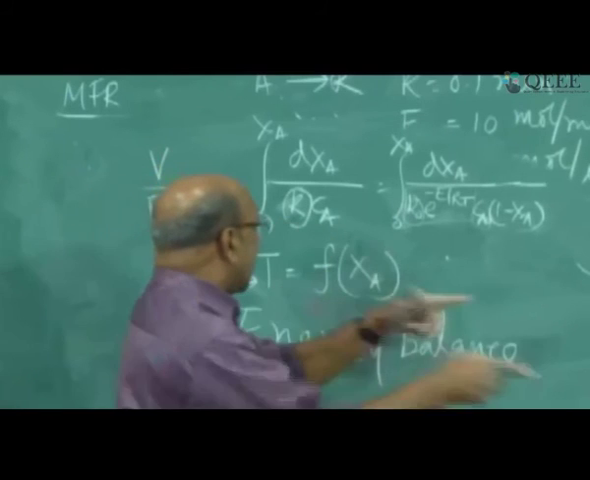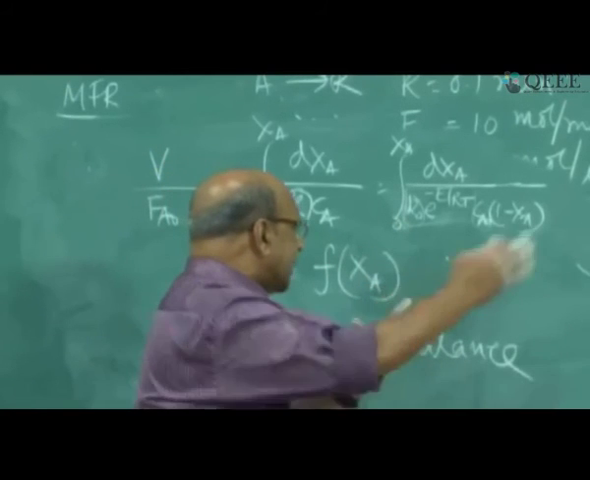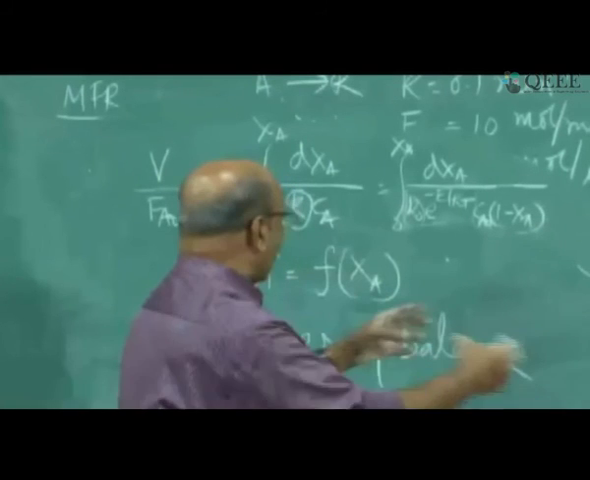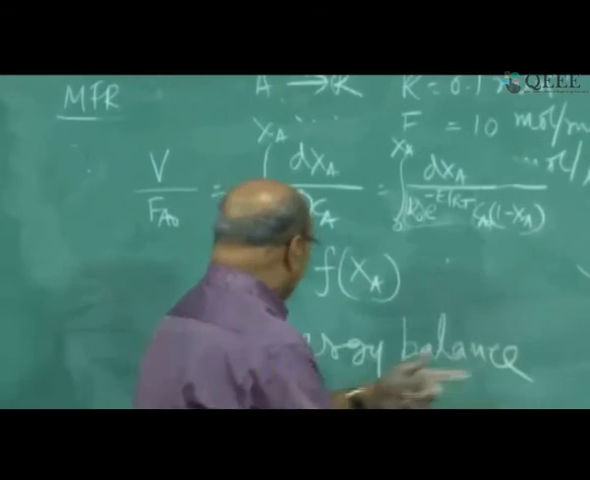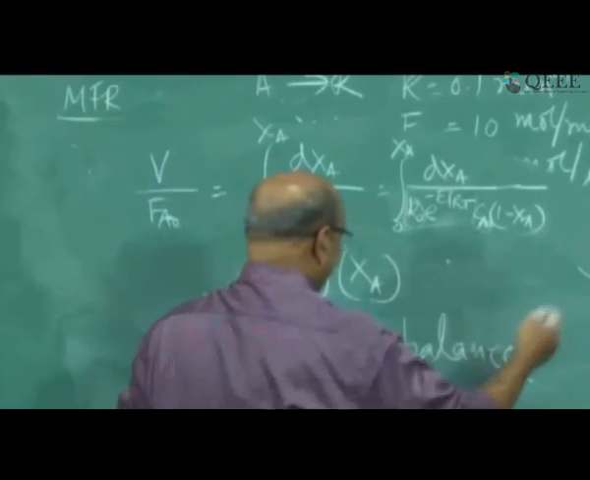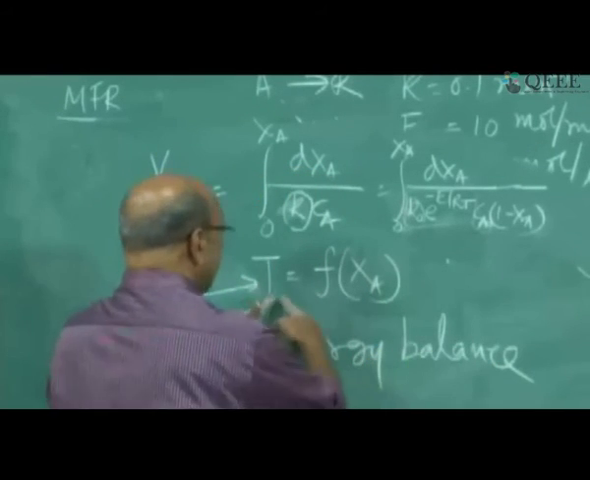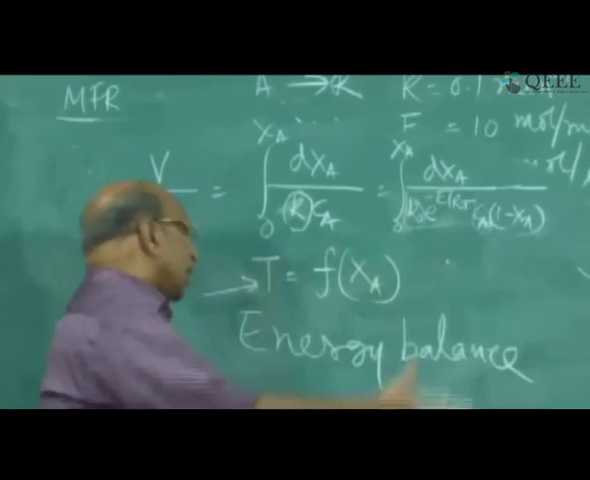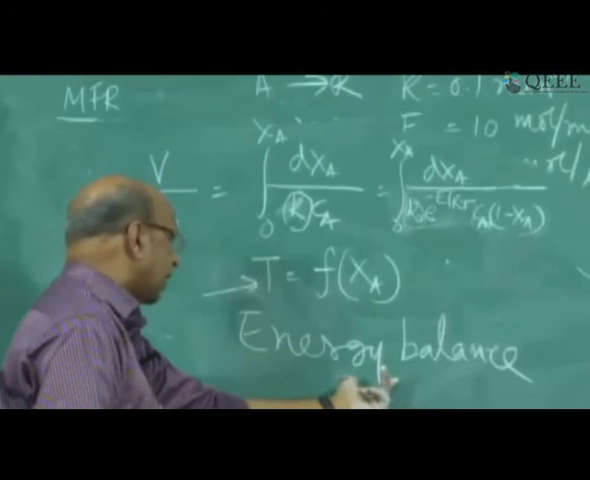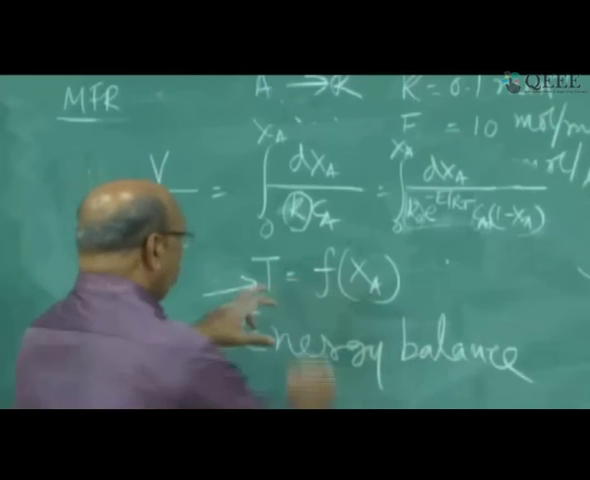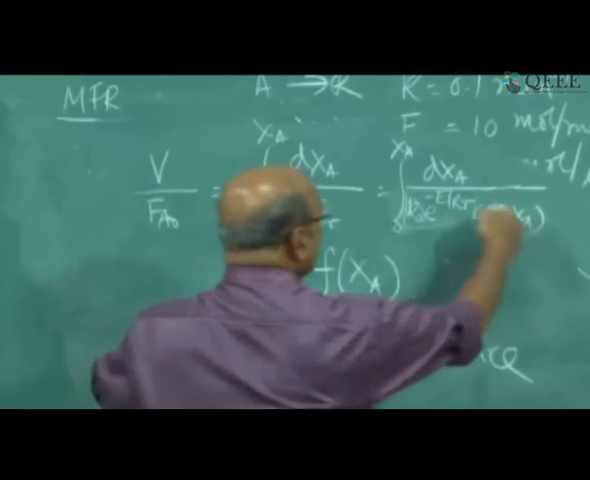But now if it is non-isothermal, temperature is changing inside the reactor as things are moving, if it is a plug flow reactor, along the length. So now I have to get the information of how temperature is changing with conversion, the relationship between temperature and conversion. That is the reason why I need an extra equation, the energy balance equation, which connects temperature and conversion. Now that temperature and conversion relationship I can substitute here.